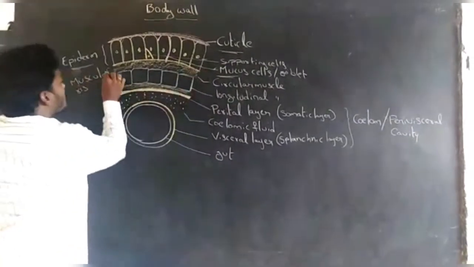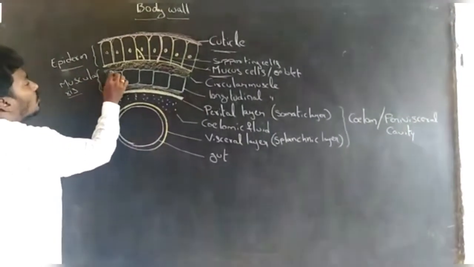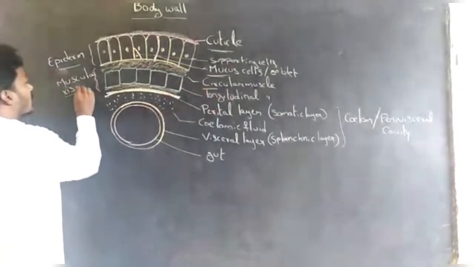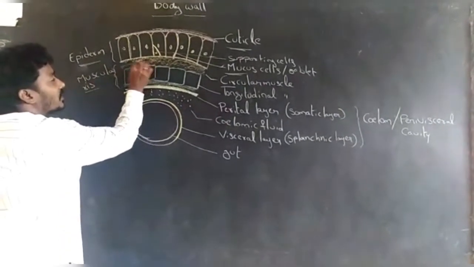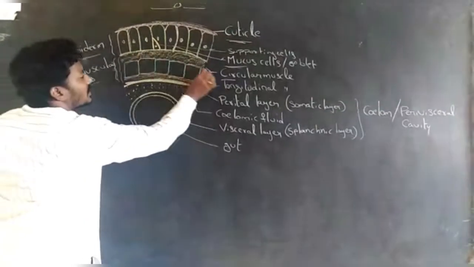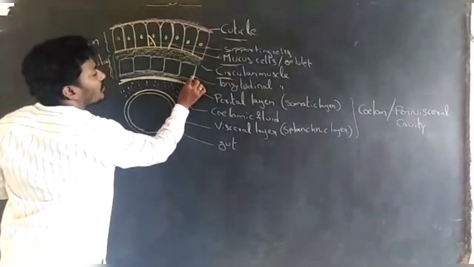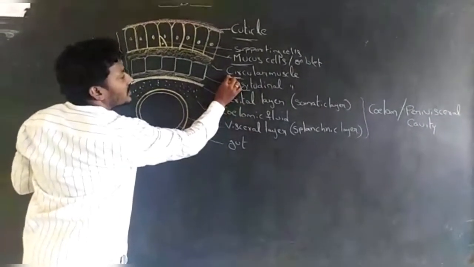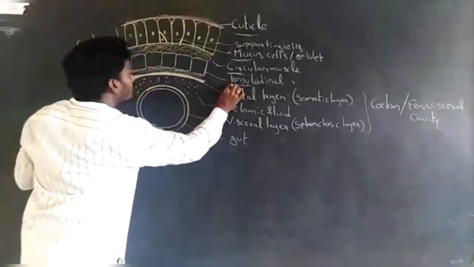Next layer, the muscularis layer. The outer layer of the muscularis layer is circular muscle, and the inner layer of the muscularis layer is longitudinal muscle.